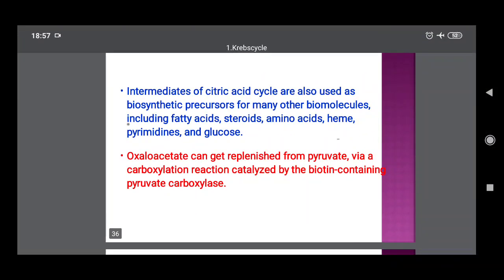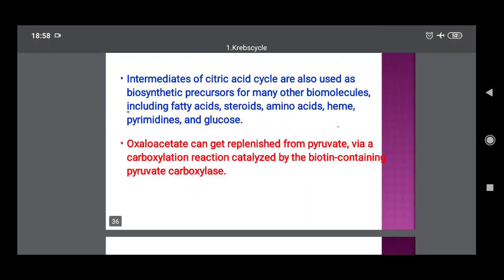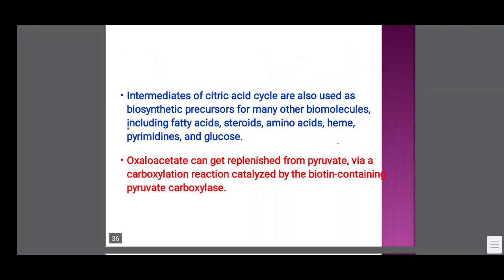So this is the complete discussion of the Krebs cycle. Very easy. Instead of remembering everything, just learn what the cycle is, then explain it stepwise. This is very simple.